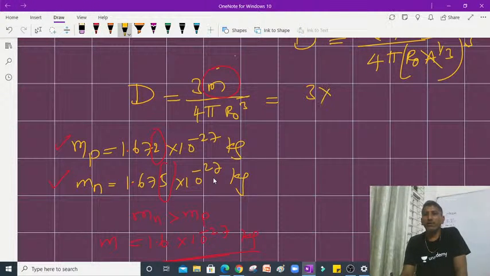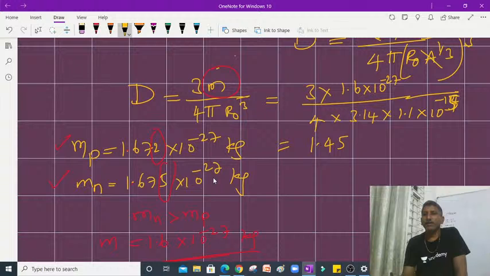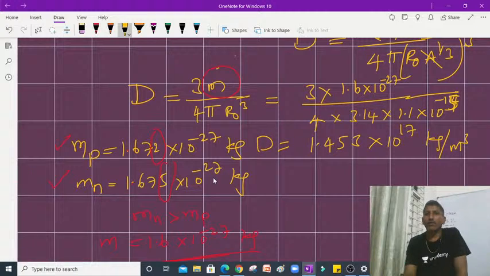So 3 into 1.6 into 10 power minus 27, whole divided by 4 into pi, means 22 by 7 or 3.14, whatever it is. So R naught value, the minimum value I am considering, 1.1 into 10 power minus 15 meters. If I take, it comes in this way, 1.453 into 10 power 17 kg per meter cube. This is one of the important conclusions.